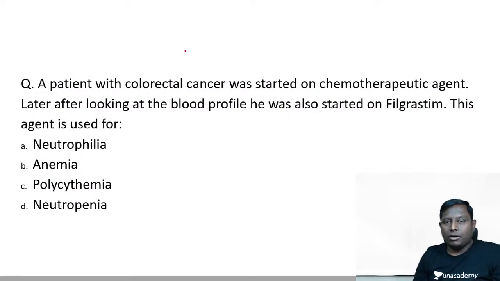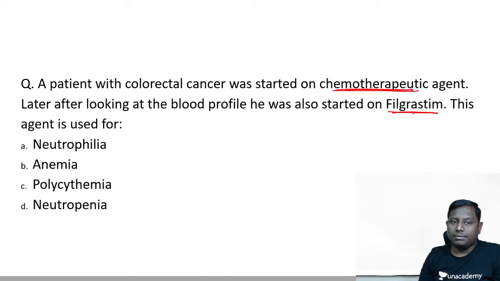A patient with colorectal cancer was started on a chemotherapeutic agent. Later, after looking at the blood profile, he was also started on filgrastim. So he is on a chemotherapeutic agent, and later he was started on filgrastim. This agent is used for neutrophilia, anemia, polycythemia, neutropenia. I think it's a pretty simple one, not a very difficult one.